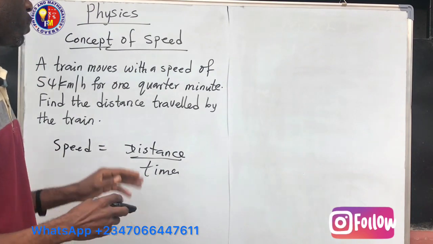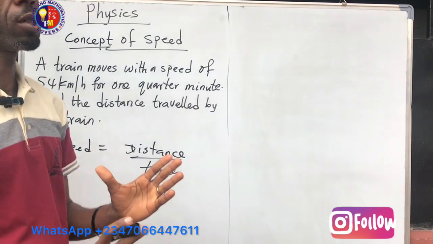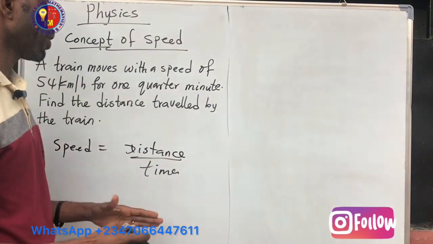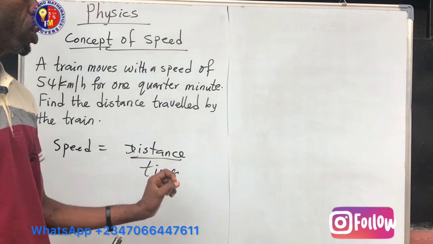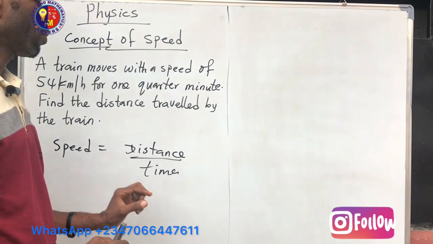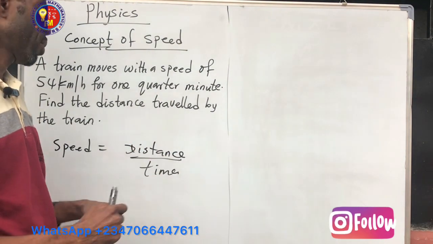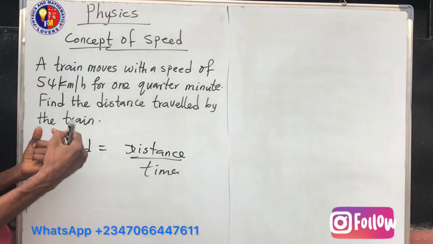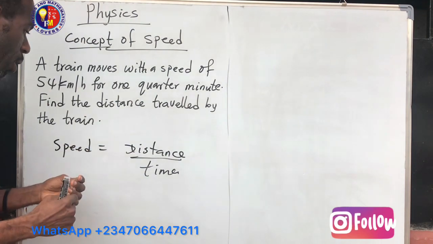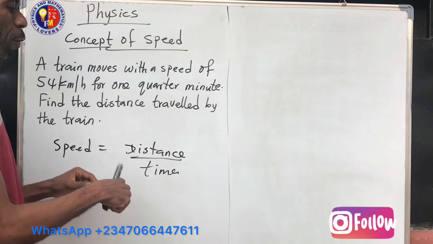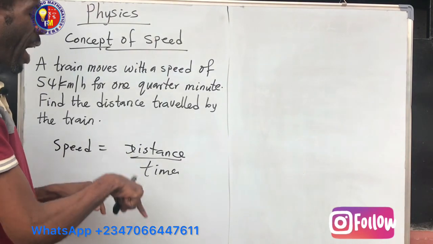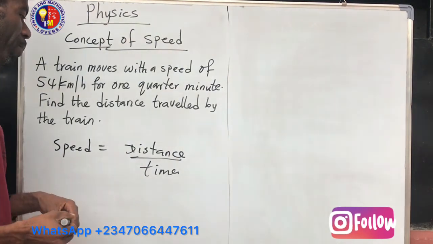That means if a car moves from one point to another, or a cyclist cycles from position A to another position, the speed of that car or body will be the distance covered divided by the time it takes to get to that place.